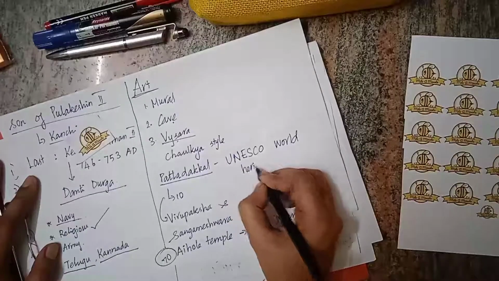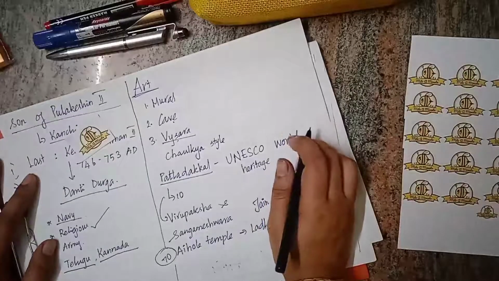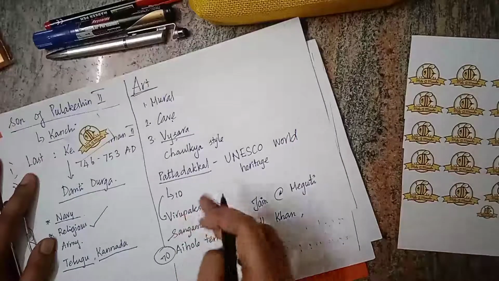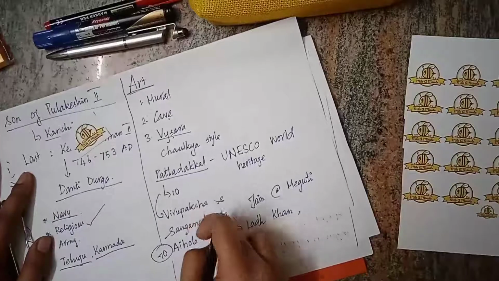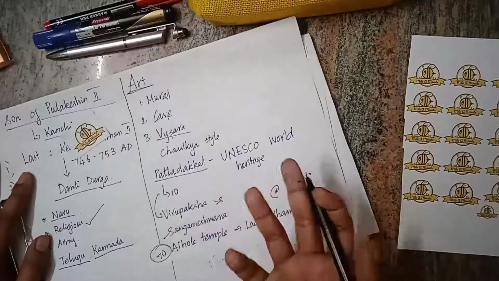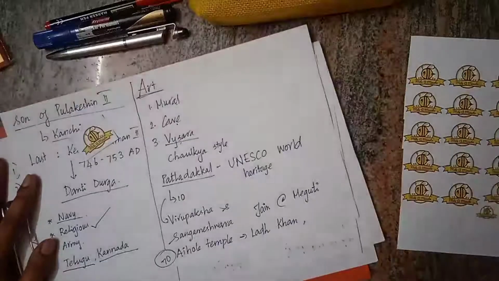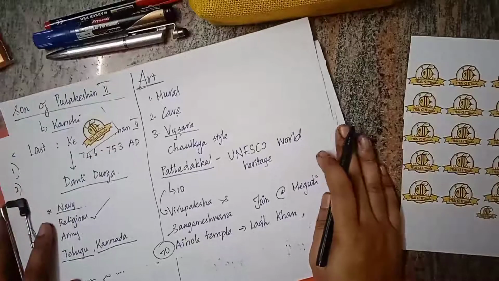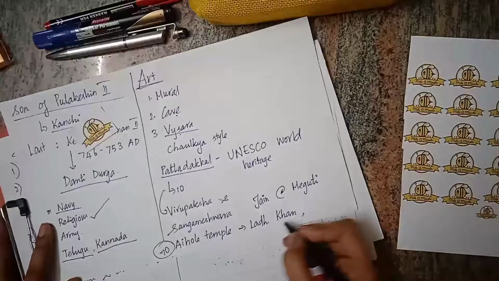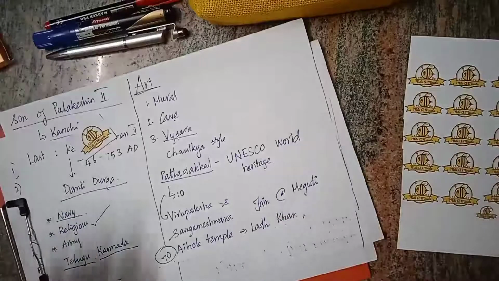In Pattadakkal we have 10 temples. Out of those 10 temples, 4 are in Nagara style and 6 are in Dravida style. For example, the Virupaksha and Sangameshwara temples are in Dravida style, and we have another temple called Papanatha temple, which is in Nagara style. Then we have Aihole, where we have around 70 temples, in which Lad Khan is a Surya temple or sun temple. Okay, these are the things relating to the Chalukyas.